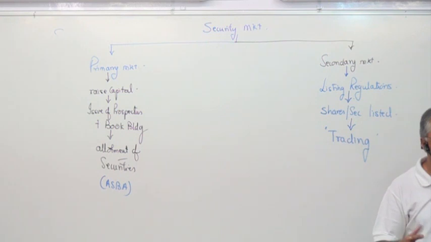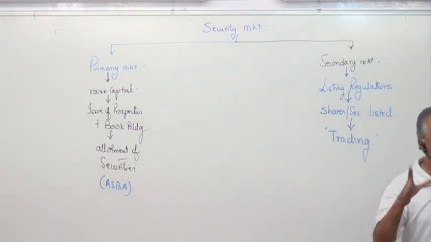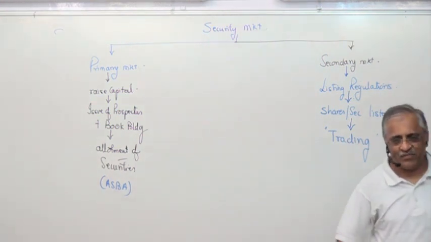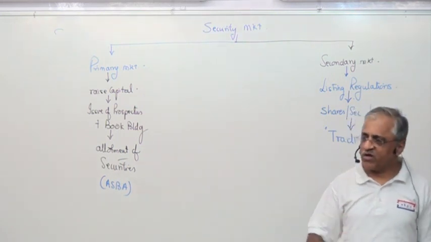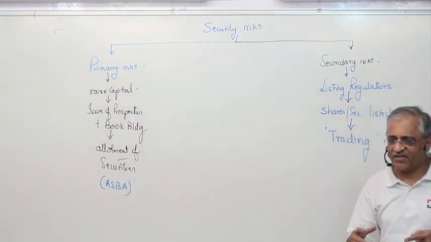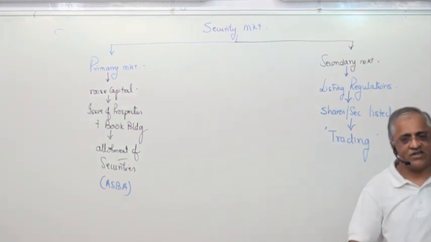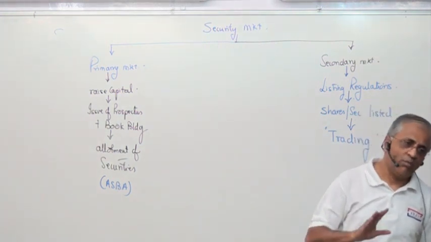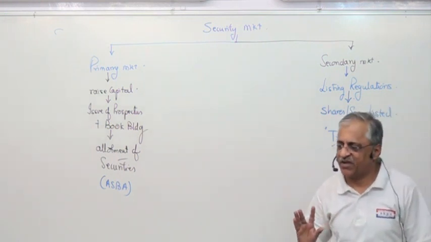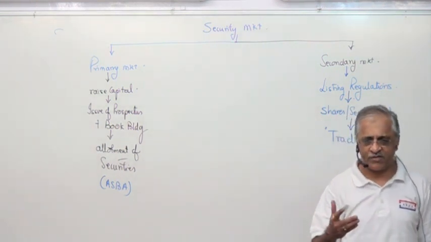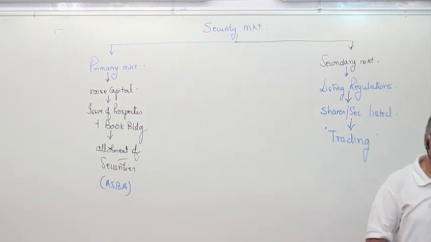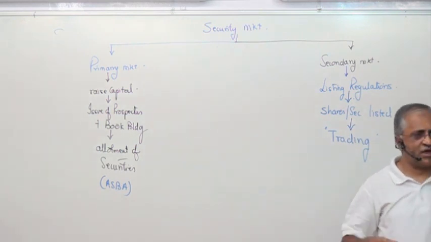9:15 trading starts, where it is open for everybody, not only to place orders, but to buy and sell. It continues up to 3 o'clock, 3 to 3:30. Either you buy and sell what you have done the whole day, and settlement has to be done till 3:30. This is how the stock exchange works, Monday to Friday. Saturday, Sunday, or other national holidays, the stock exchange is closed. Why is it closed?